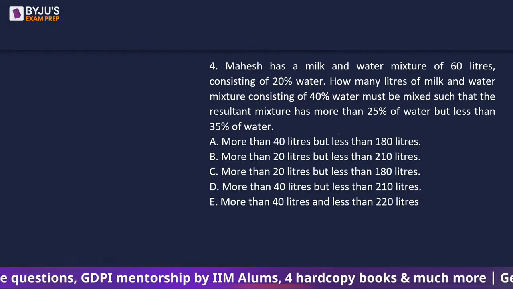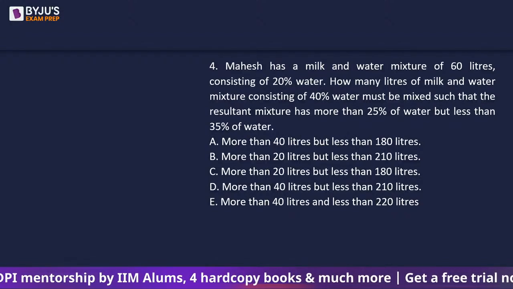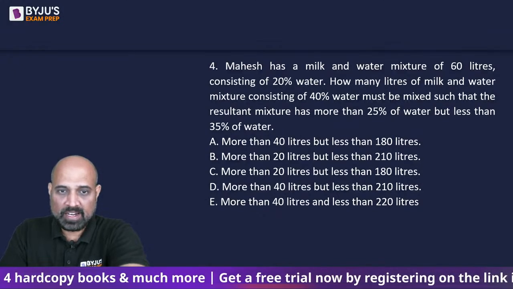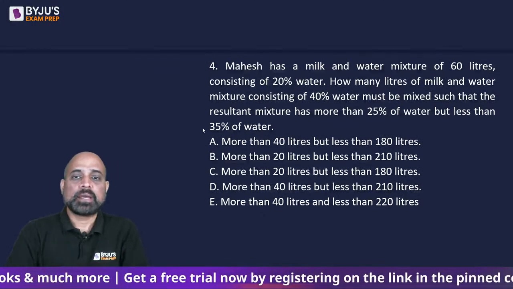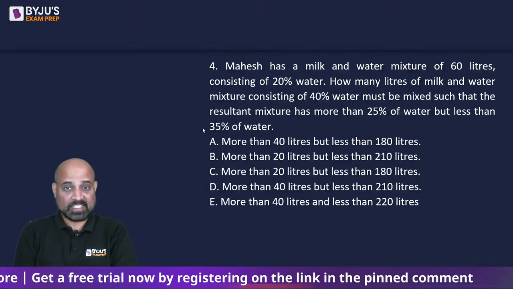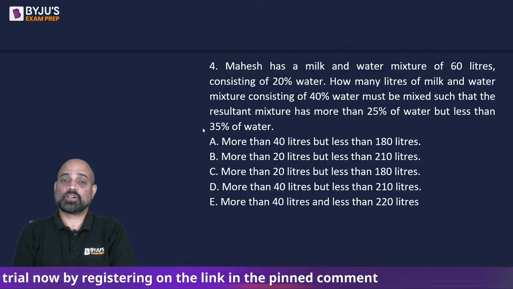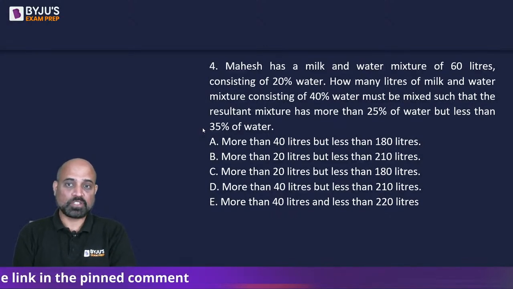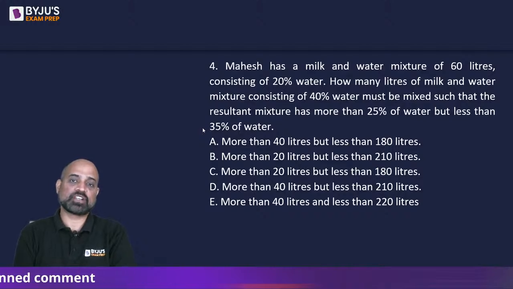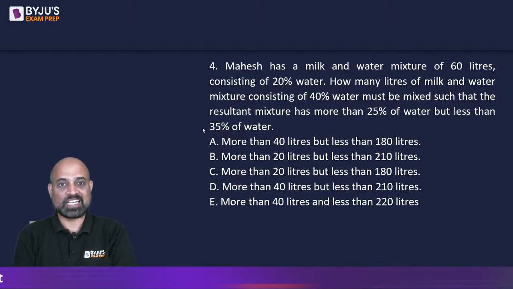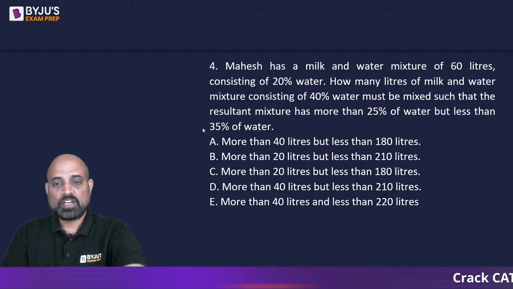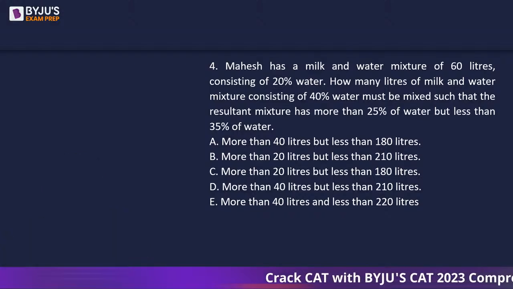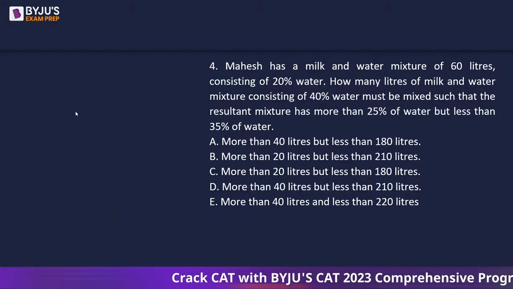Okay. Next question is not a set-based one, but rather a standard question. Mahesh has a milk and water mixture of 60 liters consisting of 20% water. How many liters of milk and water mixture consisting of 40% water must be mixed such that the resultant mixture has more than 25% of water but less than 35% of water? So this will require space, so I'll hide myself so that there is room.